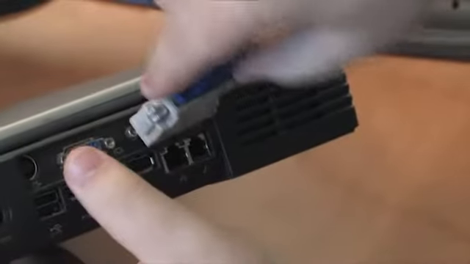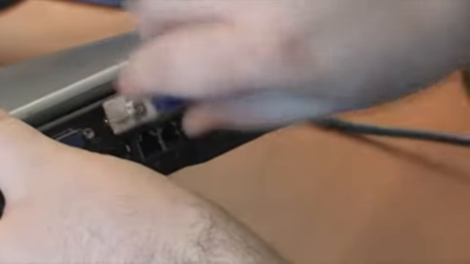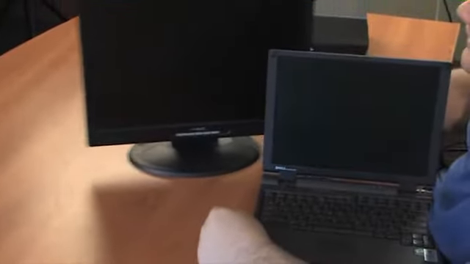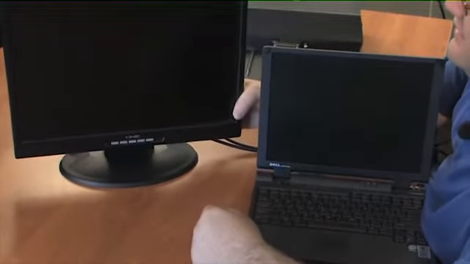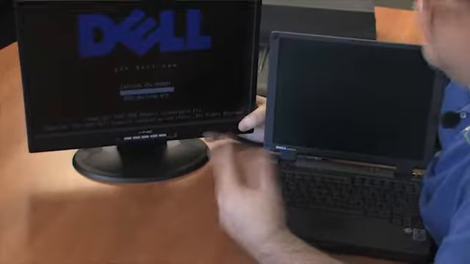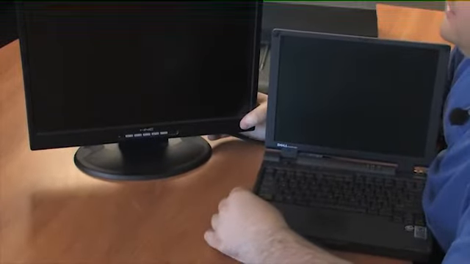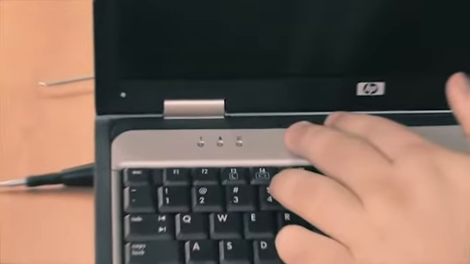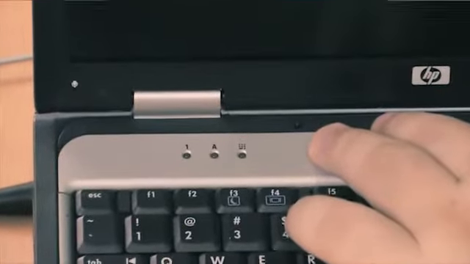If you turn the laptop on with the monitor hooked up, it should default to it. If the screen displays something, then you know the graphics card is good. If it does not, then we need to make sure the system itself is booting. When you power the machine up, you can press the caps lock or numlock key and you should be able to see their LED lights turn on. If not, the machine may not be booting up. If this is happening, you are having a system issue and should watch the system diagnostic video.